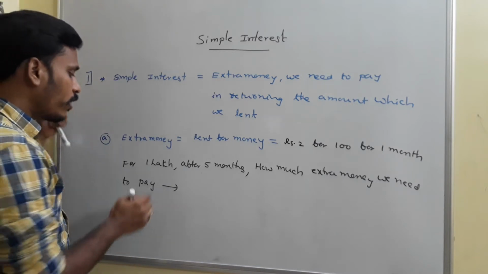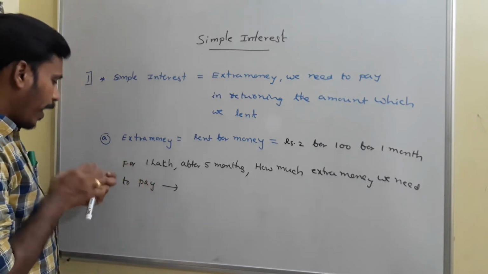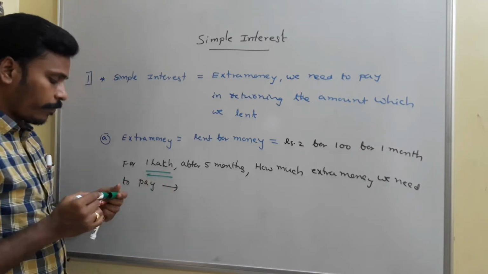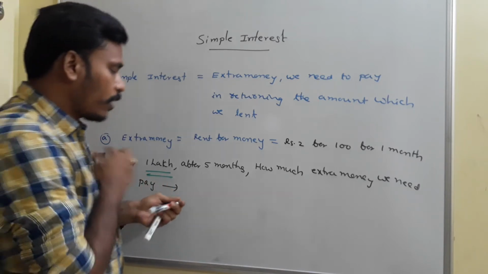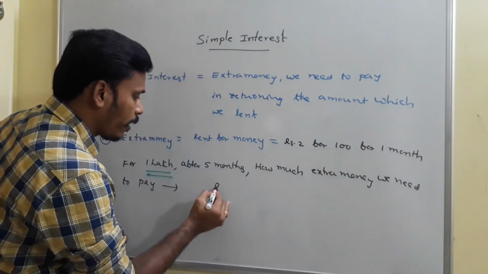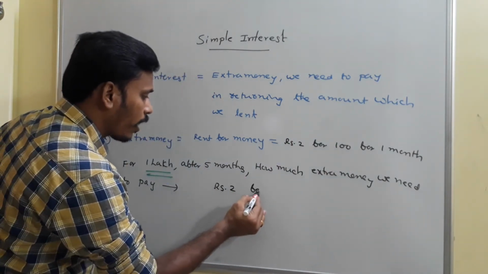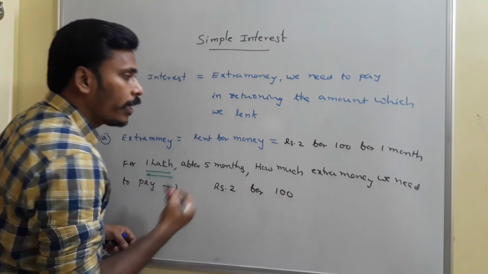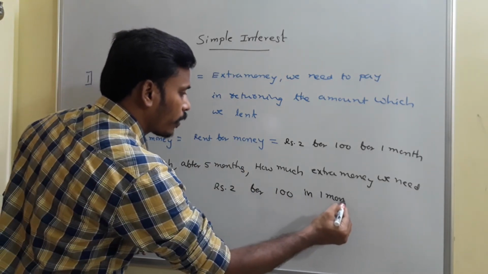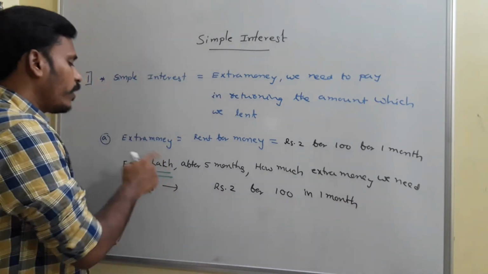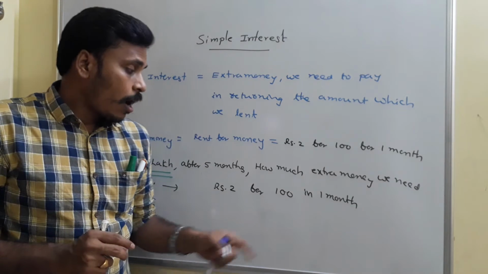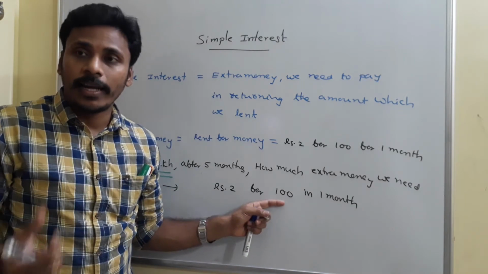Now here I am taking how much amount? As per this, here we are taking 1 lakh rupees. See, we need to pay 2 rupees for 100 rupees. Let us look there: rupees 2 for 100 in 1 month. And now here we have to calculate the extra money for 1 lakh. See, how to make this 100 as 1 lakh?